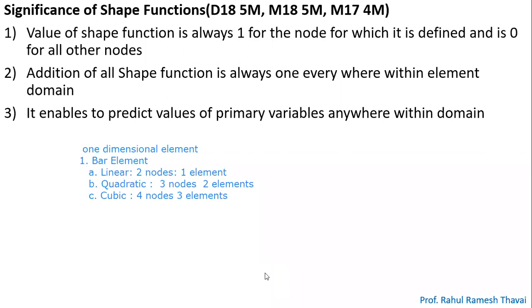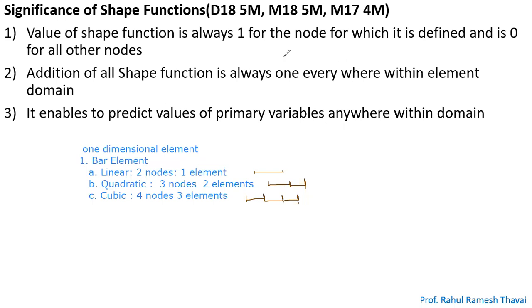Yes, sir. See here. What is a linear element? Let's consider this linear element. A simple line I have drawn, which has two nodes. You can see, two nodes means one element. Now I will draw a quadratic. The quadratic will have three nodes. This is a quadratic element with three nodes, that means two elements. And cubic means you have three elements, which means four nodes. So these are the three elements with four nodes, right? So that is nothing but a bar element, right?